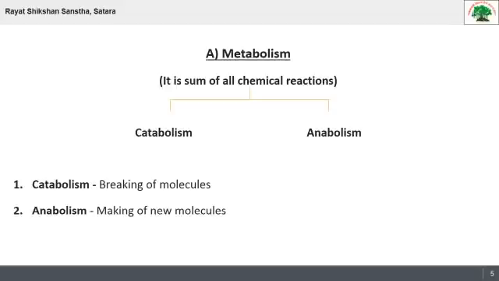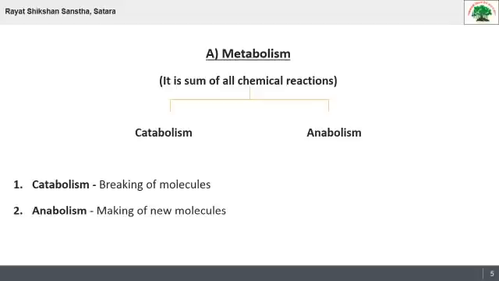Metabolism is the term used to describe all chemical reactions, or it is the sum of all chemical reactions. There are two types of metabolism. First one is catabolism, and the second one is anabolism. Catabolism means breakdown of molecules, so by this breakdown of molecules we can get energy. And anabolism means making of a new molecule.